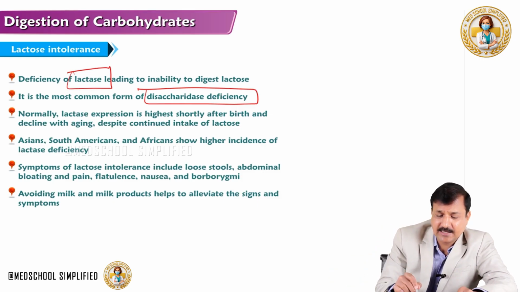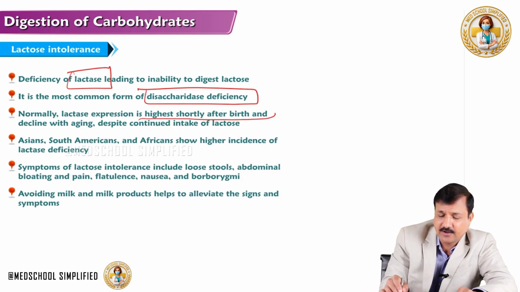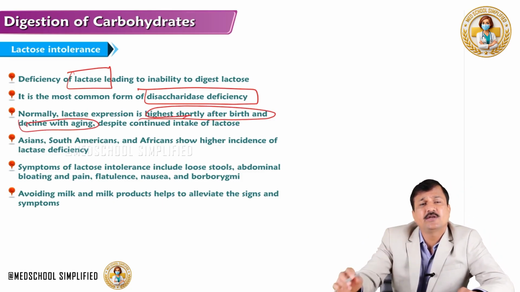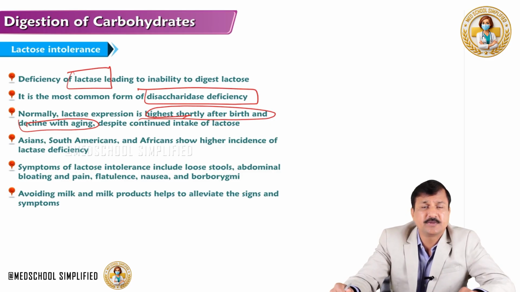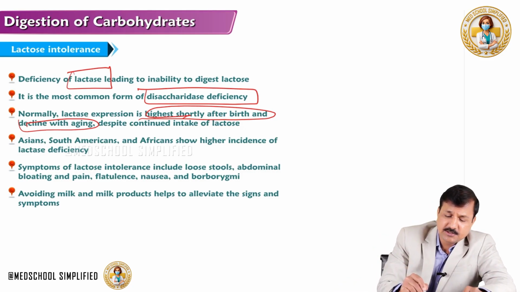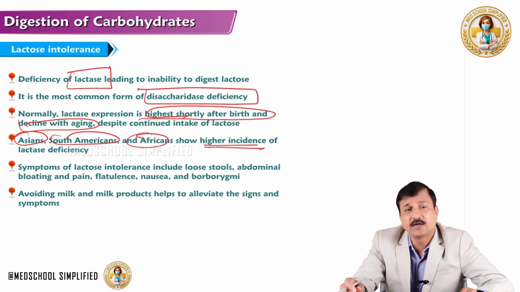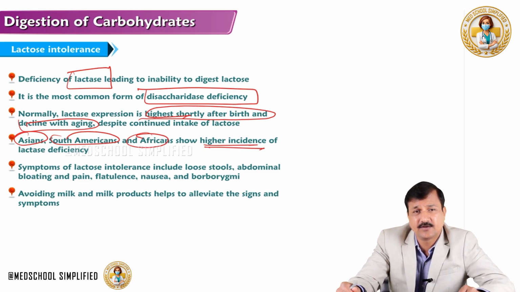Normally, lactase expression is highest shortly after birth, and it is going to decline as we age, even despite continuing to consume lactose. That's how lactase expression is genetically mediated. So especially Asians, South Americans and Africans show a relatively higher incidence of lactase deficiency by population genetics.